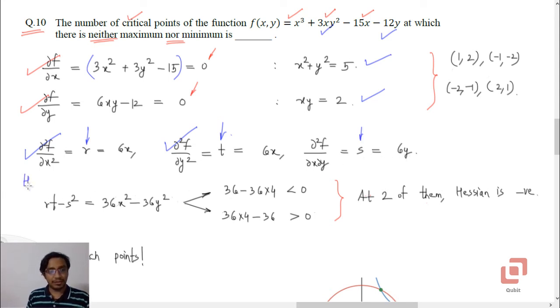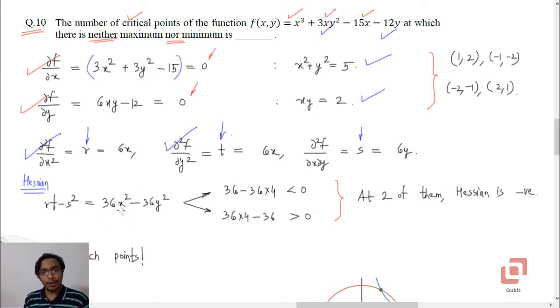So what is the Hessian now? Hessian is going to be rt minus s squared, which is r into t, so 36x squared minus s squared, s is 6y, so 36x squared minus 36y squared. Now when do we have a saddle point? We have a saddle point when rt minus s squared is negative.